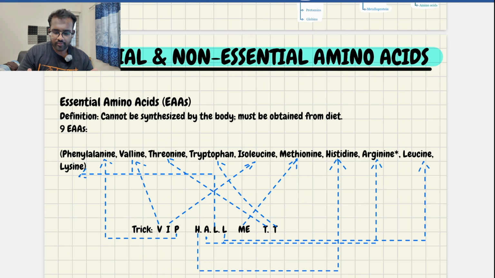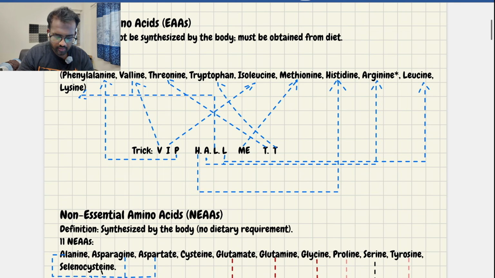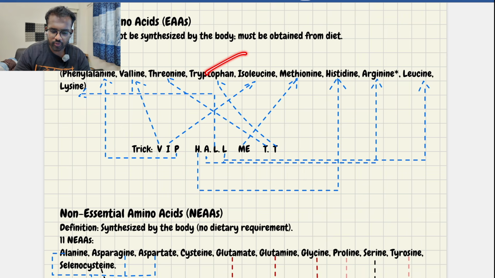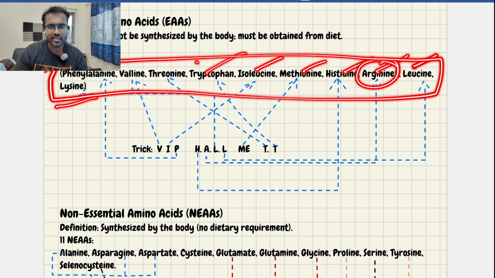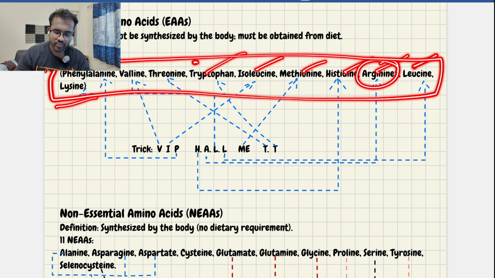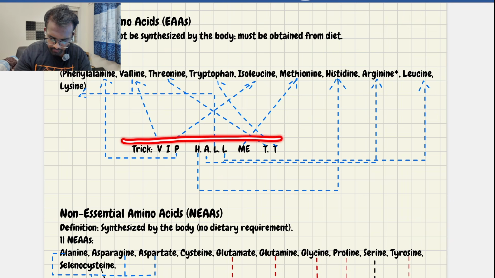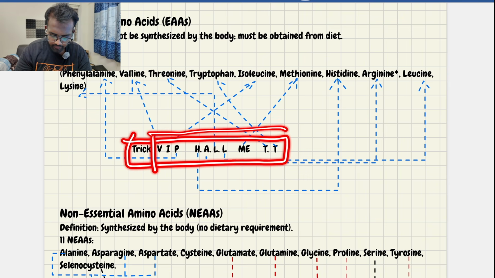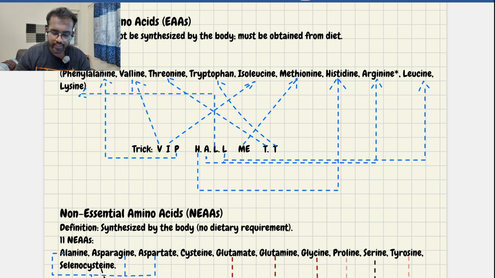And what are the essential amino acids? To remember this, the essential amino acids are phenylalanine, valine, threonine, tryptophan, isoleucine, methionine, histidine, arginine is partial, and leucine, lysine. So these are the essential amino acids, but in some cases it will be very difficult to remember this. For this reason, I have a small trick for you. Remember this trick: VIP hall mein TT. Remember, very very important. VIP hall mein TT.